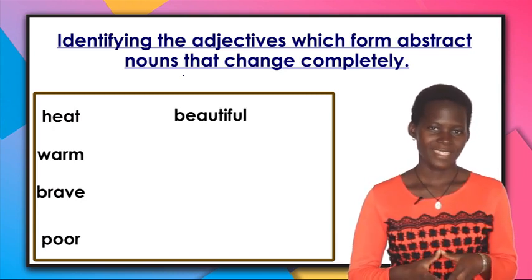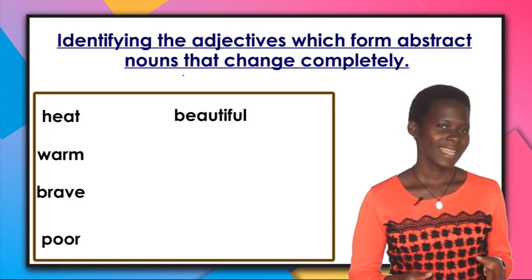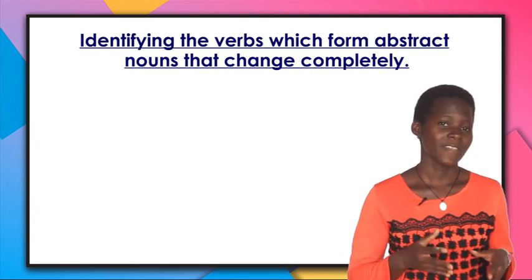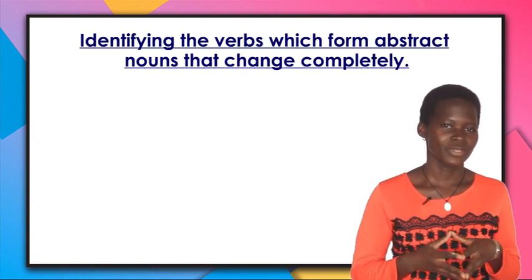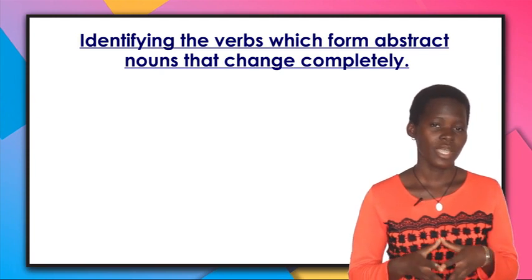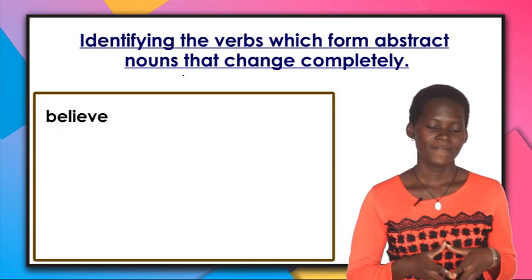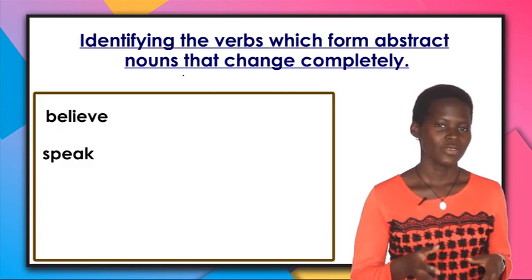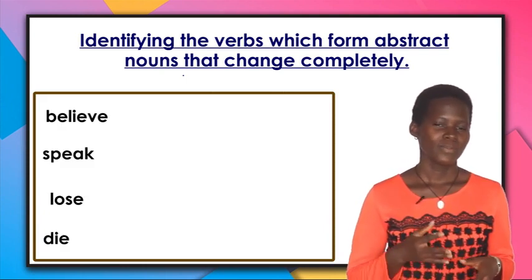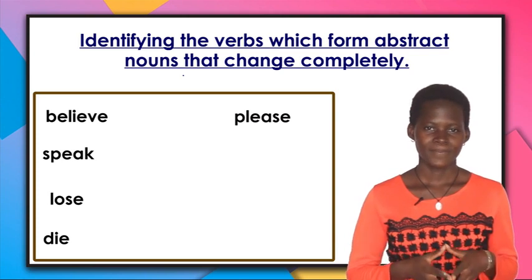Having identified the adjectives, let us now identify the verbs that form abstract nouns that change completely. And those verbs include believe, speak, lose, die, please, and hate.